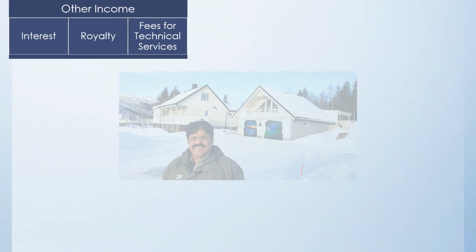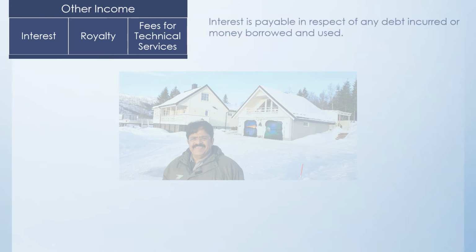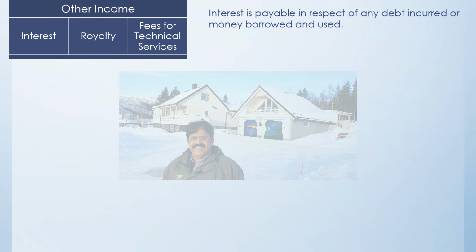Now let us consider the other income, which can be bifurcated into three categories: interest, royalties, and the fees for technical services. Short form is FTS. Now with regard to the interest, any interest payable on any debt incurred or any money which has been borrowed and used here in India, and the money has been borrowed from anywhere by any person, but the usage at the end of the day is here in India, then that income is assumed to be earned in India as per section 9.